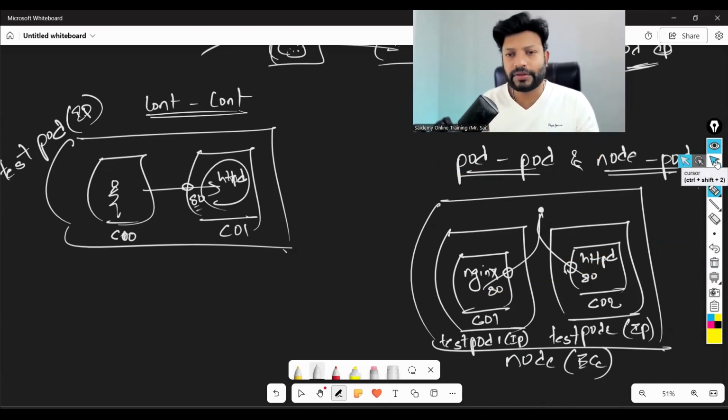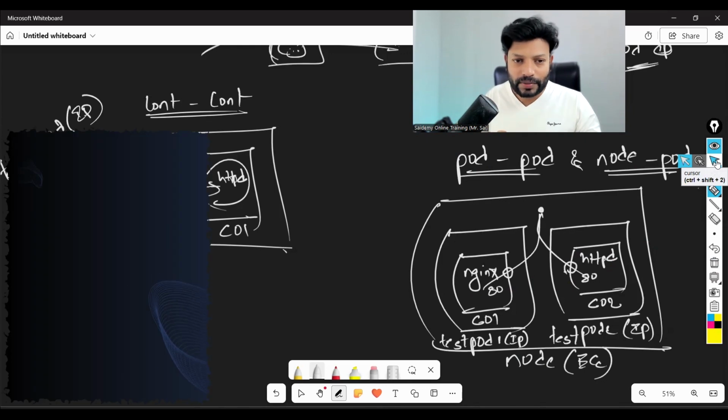Now you must be thinking, Sai, what the hell are we doing? What are we actually trying to achieve? Guys, we haven't actually started the networking part yet. I'm just showing the basic setup, the default setup which is already there. In the next class we are going to jump into actual networking: how to access from the outside world the application running inside a container. But to understand that, you should know this basic concept first.